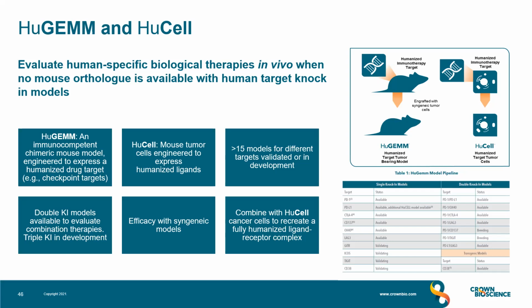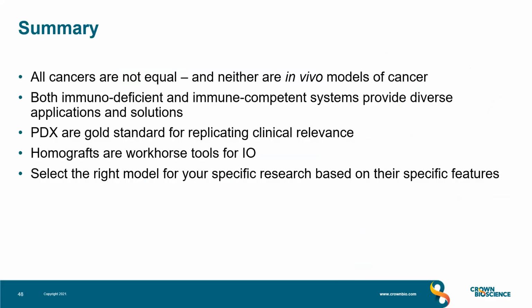And we also have HuCELL, which are mouse cell lines engineered to express humanized targets, such as PDL1, to achieve a fully humanized ligand receptor complex. And details of these models can be found in MuBase, with details of the homozygous, heterozygous knock-in, the human target expression, binding to the human antibodies, and also response to therapeutics.